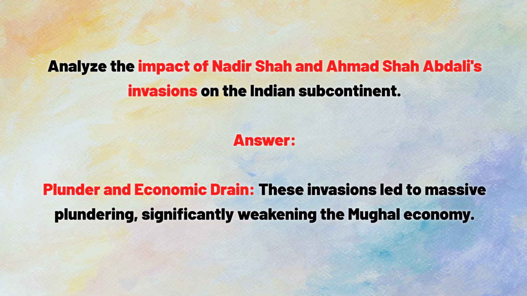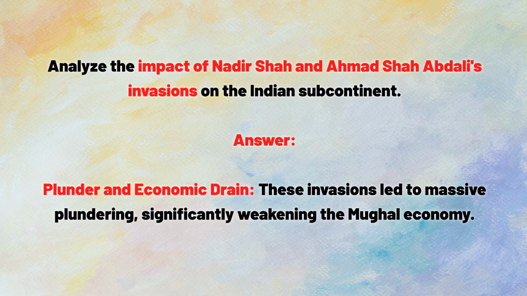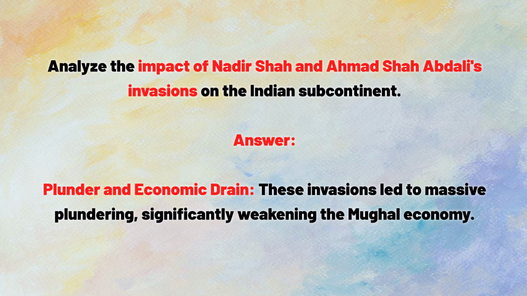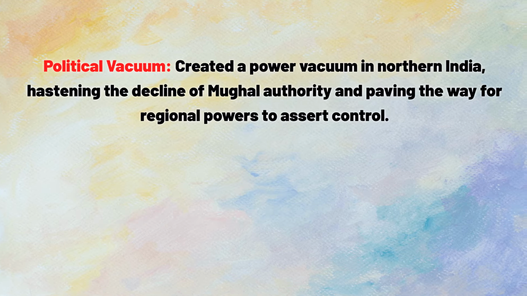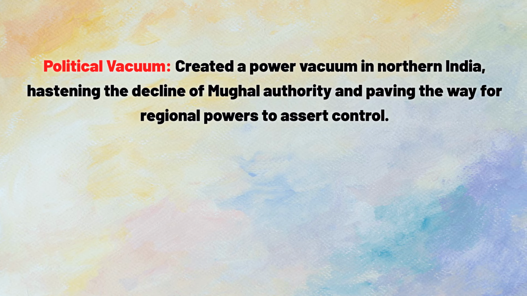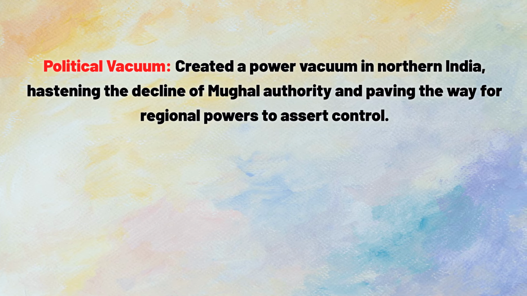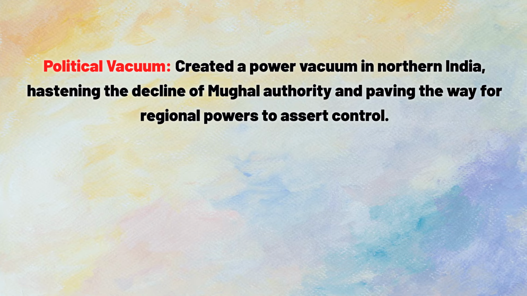Analyze the impact of Nadir Shah and Ahmad Shah Abdali's invasions on the Indian subcontinent. Answer: plunder and economic drain. These invasions led to massive plundering, significantly weakening the Mughal economy. Political vacuum. It created a power vacuum in northern India, hastening the decline of Mughal authority and paving the way for regional powers to assert control.